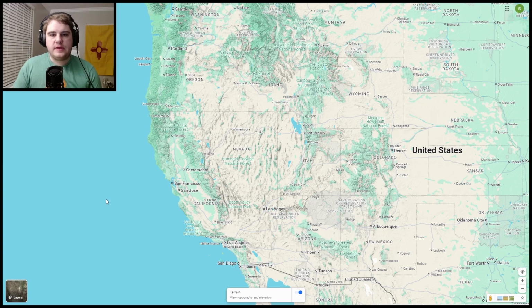The next region is the Great Basin. The Great Basin is called this because there are no outlets to the ocean, so it is a very, very dry region. This region is basically southeastern Oregon, southwestern Idaho, pretty much all of Nevada, and then western Utah in this section right around the west of the Great Salt Lake.